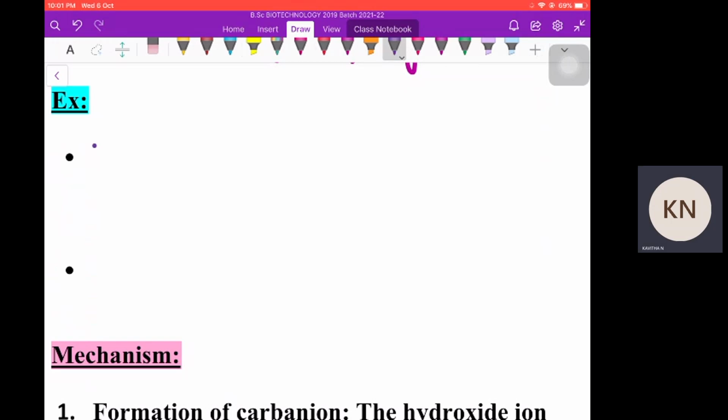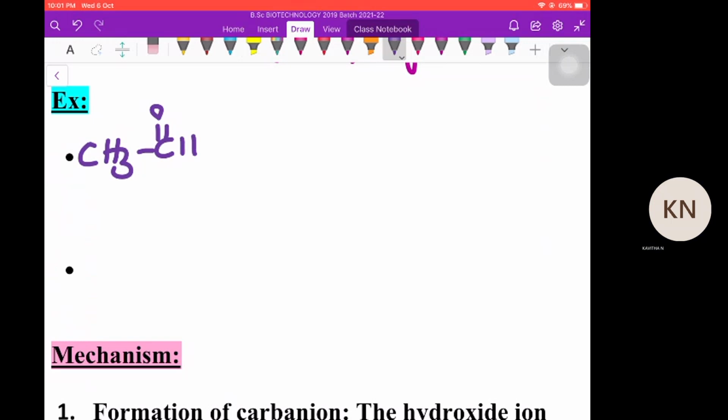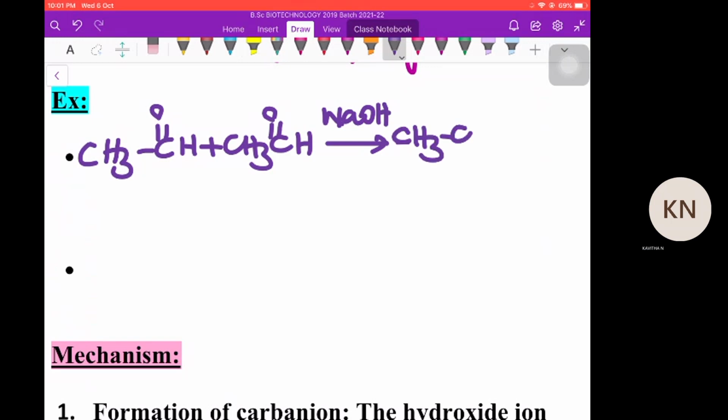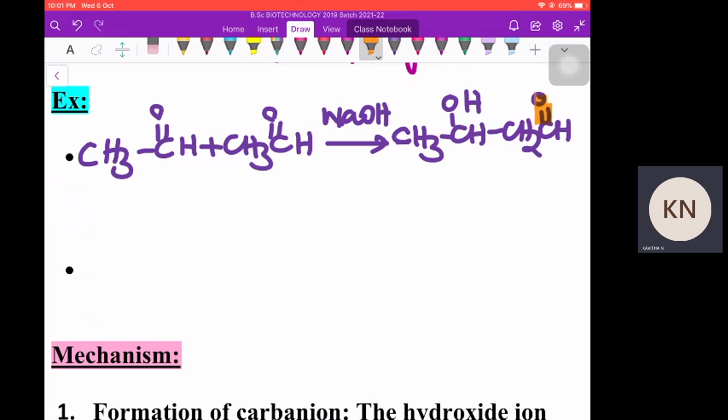The well-known aldehyde having alpha hydrogen is acetaldehyde. It will combine with another molecule of acetaldehyde in presence of NaOH to yield aldol. When we check, it has an aldehyde group as well as an alcoholic group. That's why we call it aldol, or beta hydroxy butanal.